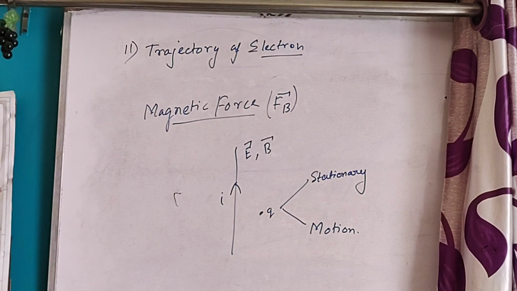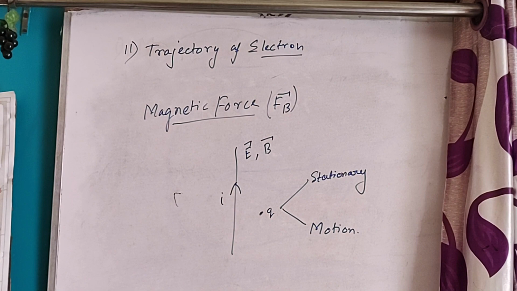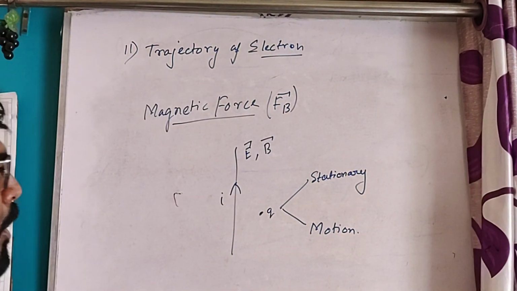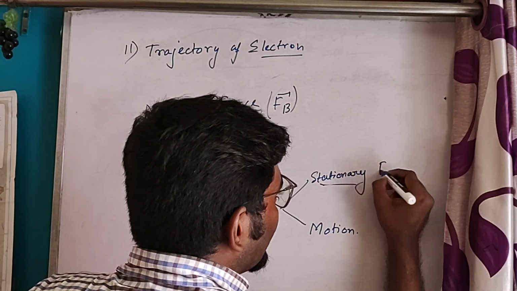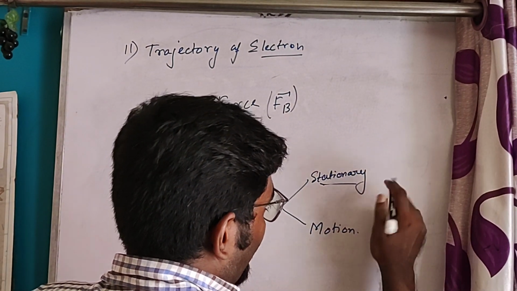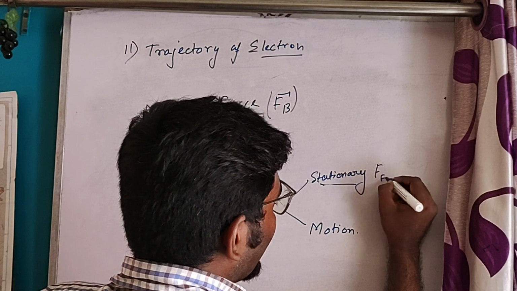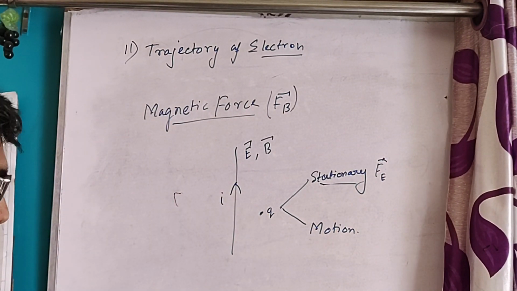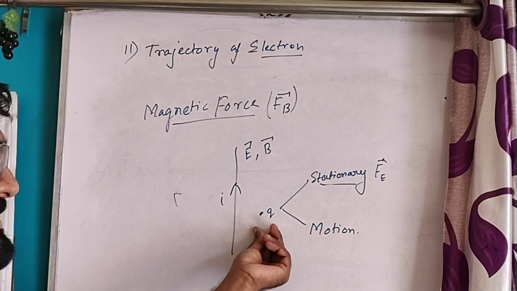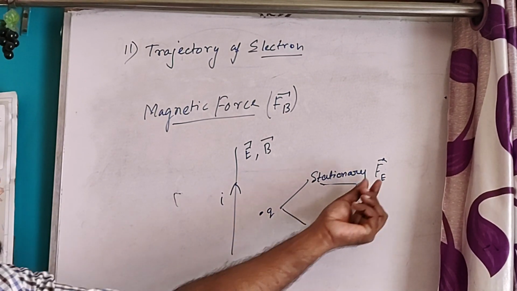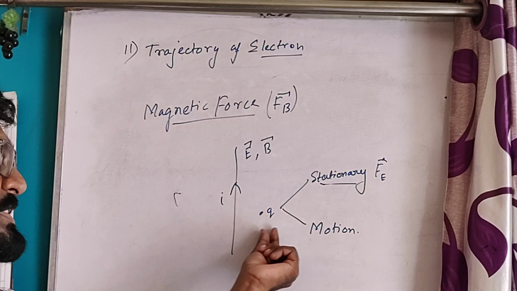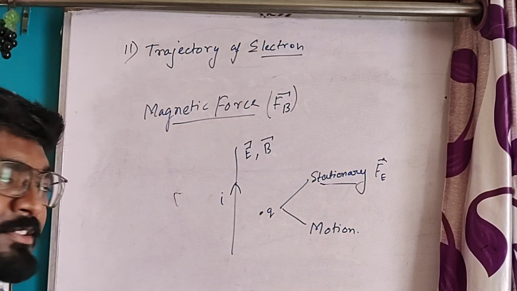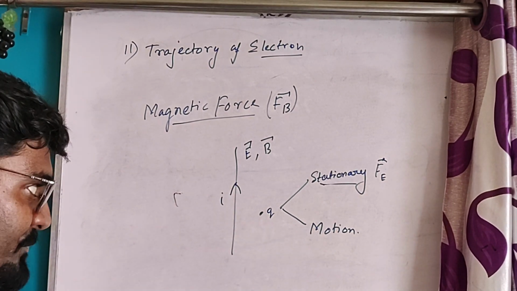If the charge particle is static or stationary, then only and only electric force will be experienced by it. If the charge particle is stationary, then only the electric field will exert a force on this charge, and it will produce an electric force.